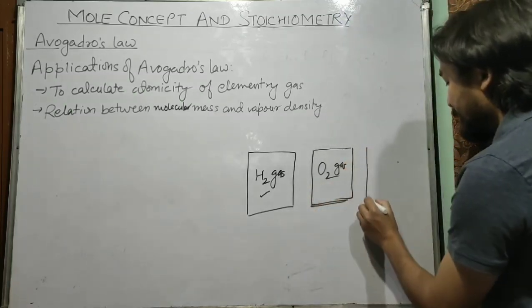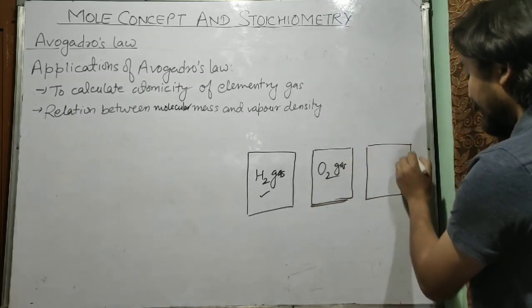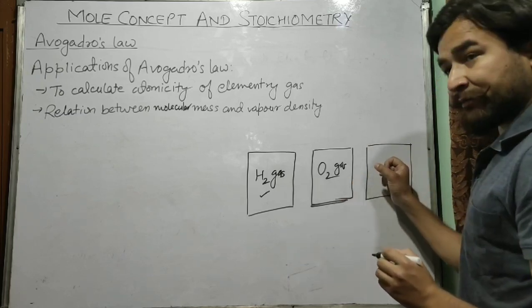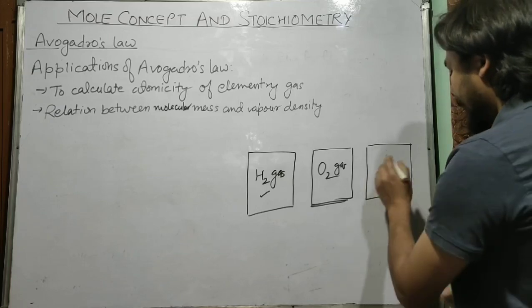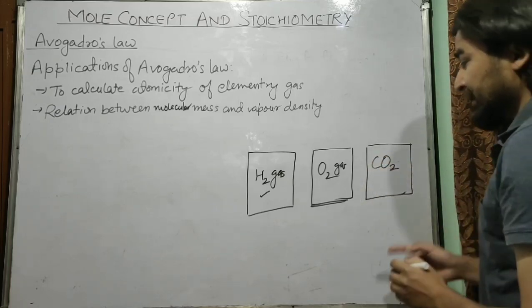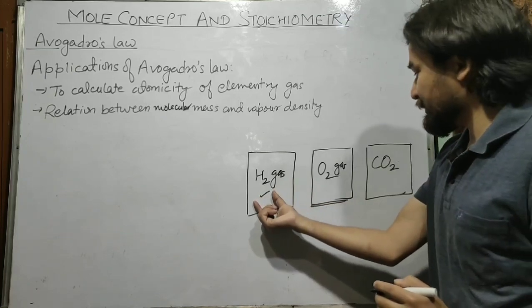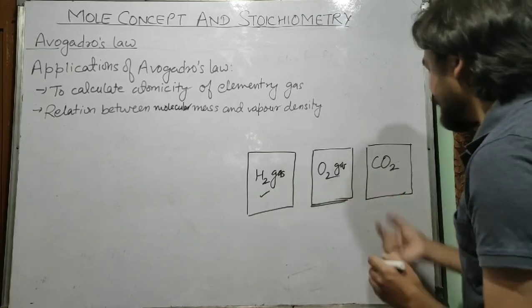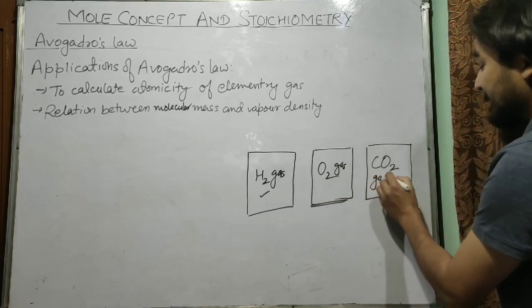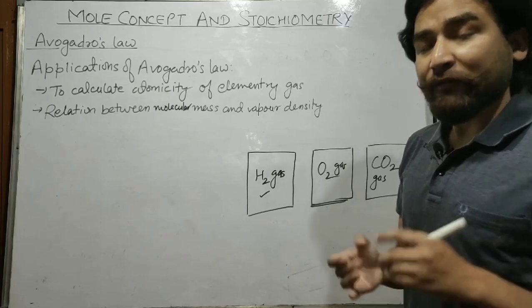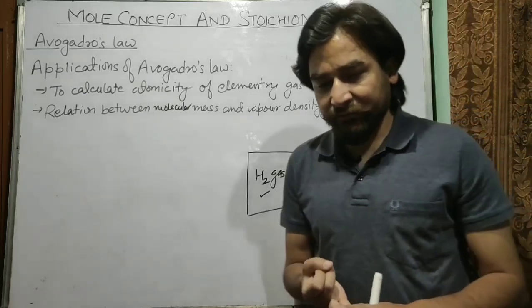Suppose I have a third container and it also has same volume and same temperature and pressure, and this has a different gas like carbon dioxide, then the number of molecules of hydrogen in this container is equal to the number of molecules of oxygen in this container is equal to the number of molecules of carbon dioxide gas in this container. So according to Avogadro's law, what do we understand?